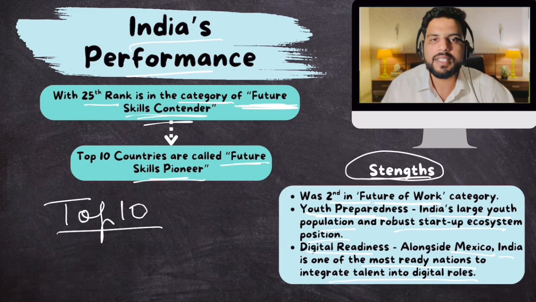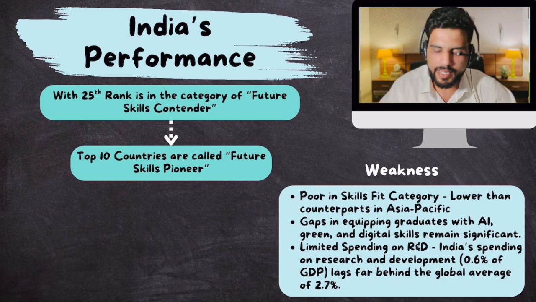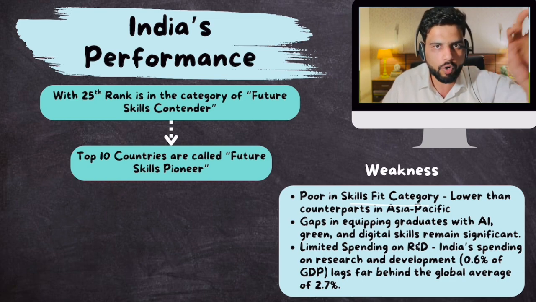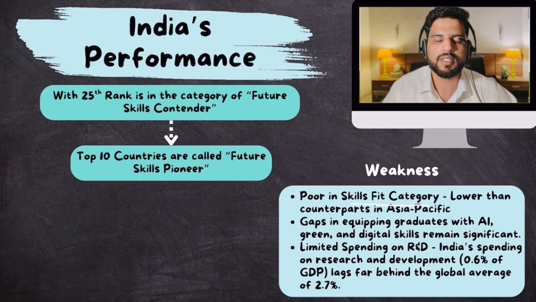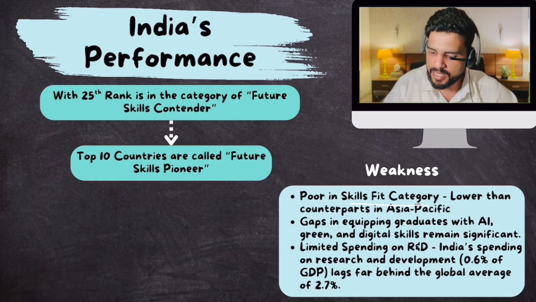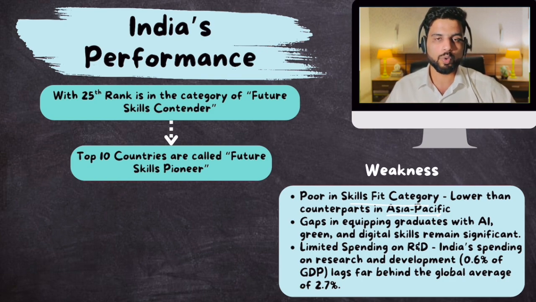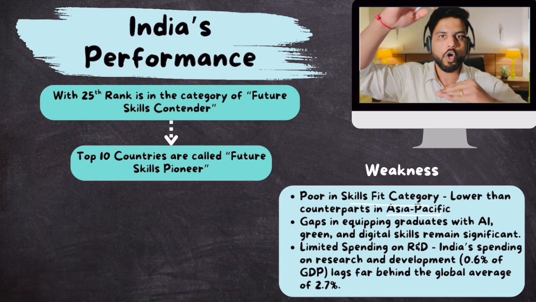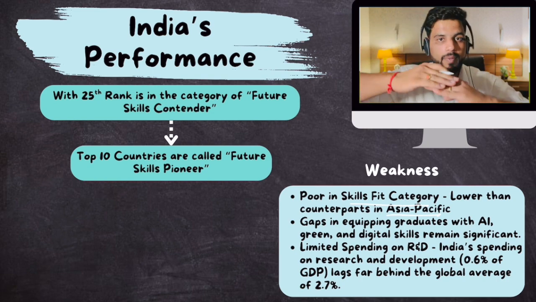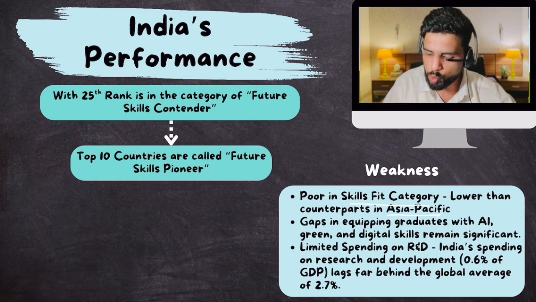But this survey or these rankings also revealed some weaknesses that India has. Okay, what are those weaknesses? Poor in skills fit category. So we secured second rank in future of work indicator. But in skills fit, we secured 37th rank. And that was lower than many equivalent countries in the Asia Pacific region. So India is not performing well in that. Then when it comes to the skill level of our graduates and skill demanded by industrialists or employers, well, there is a huge gap. So our graduates or postgraduates are not that skill ready for these new jobs.